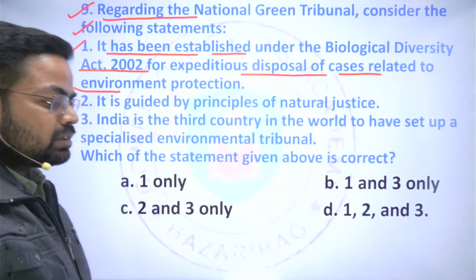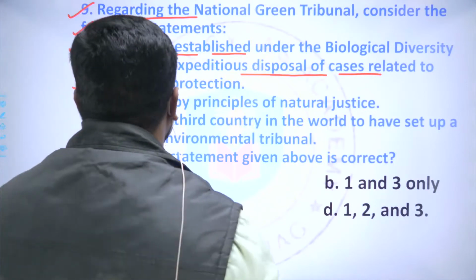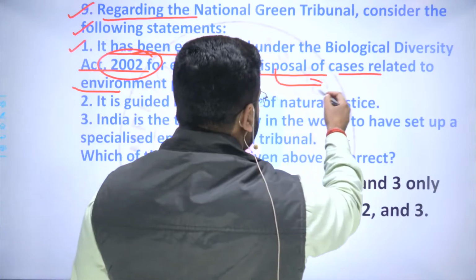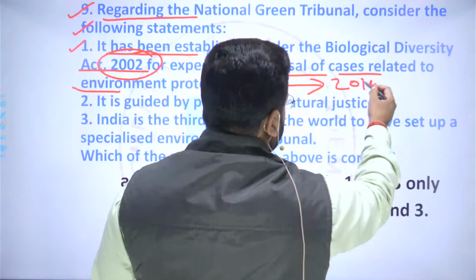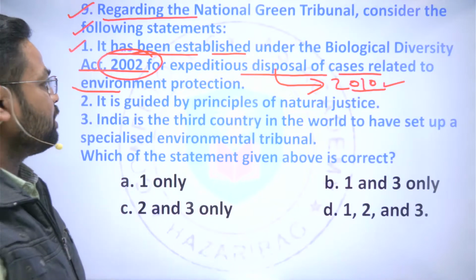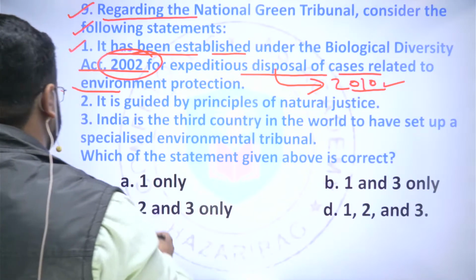So this statement is not correct, and you can clearly identify with the year, because NGT was established in 2010 through the NGT Act, not by the Biodiversity Act, right?